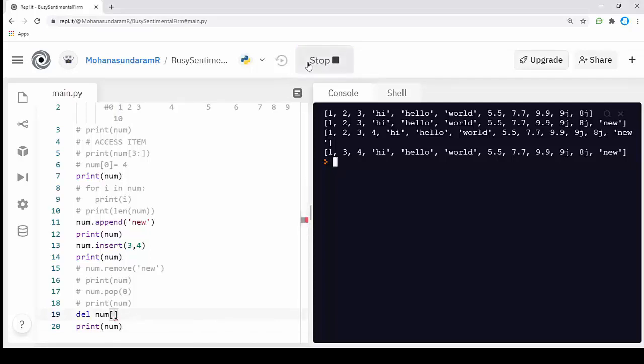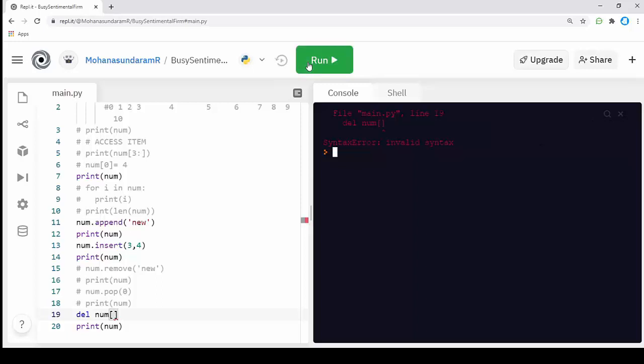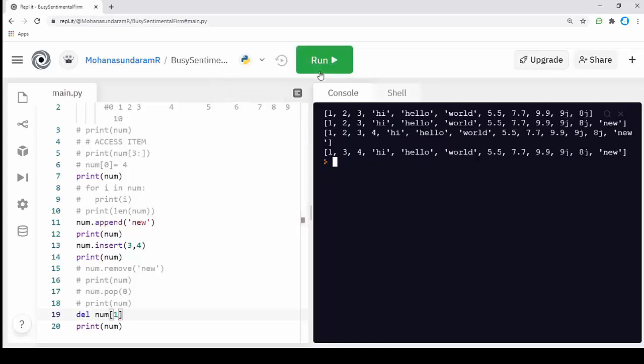Del is also used to remove items. We can't give an empty value to del. To remove an item from a list, we should specify the index value. There are 3 methods to remove an item from a list.